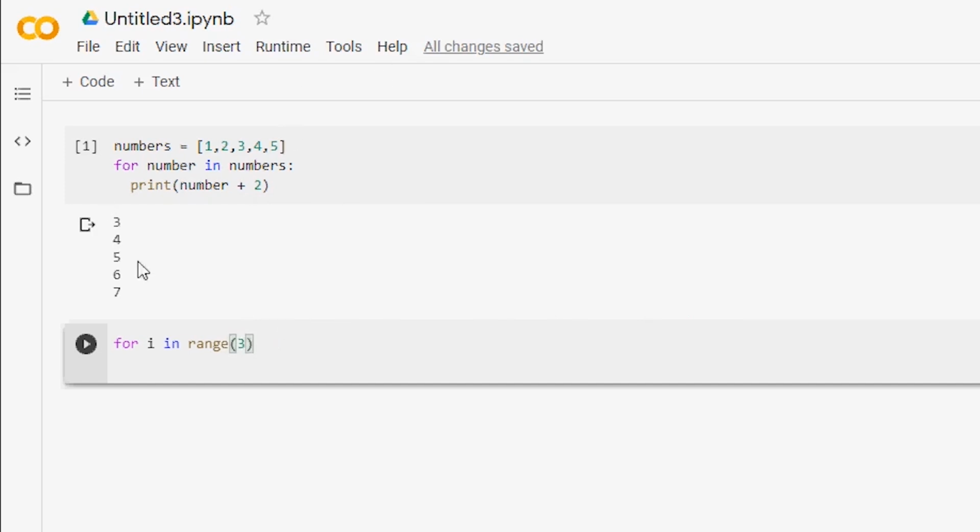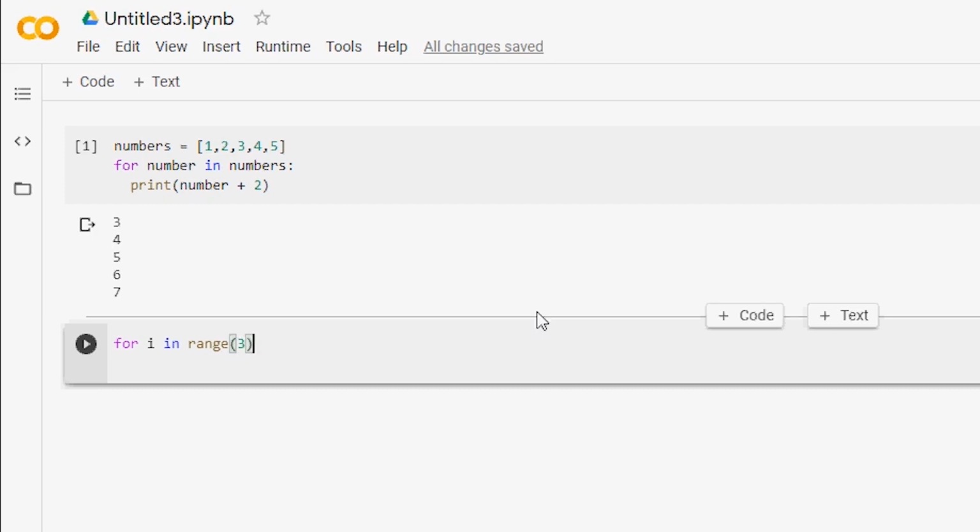Our iterator is now a new variable, which is i, and that is actually the standard name for an iterator variable in programming. Our group of items is now a range of numbers, provided by the built-in range function. This function can take up to 3 parameters, and don't worry, we'll see how to use each of them shortly.